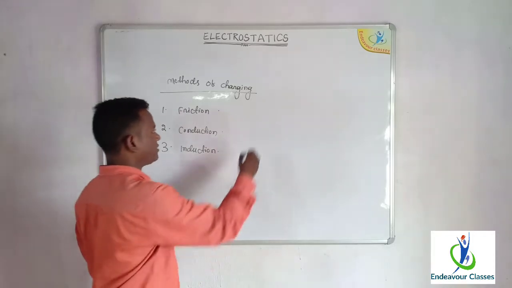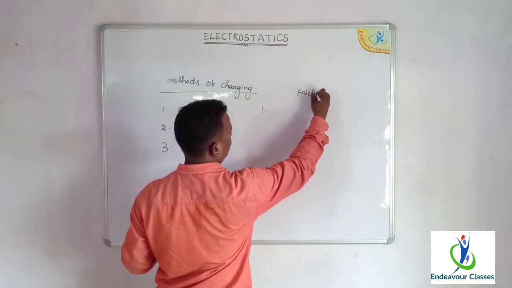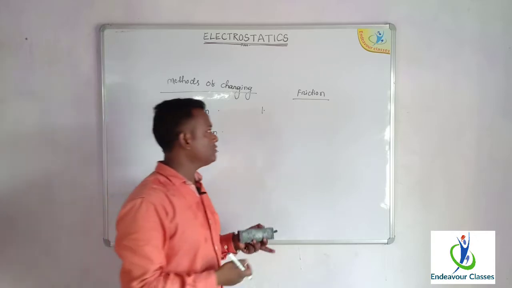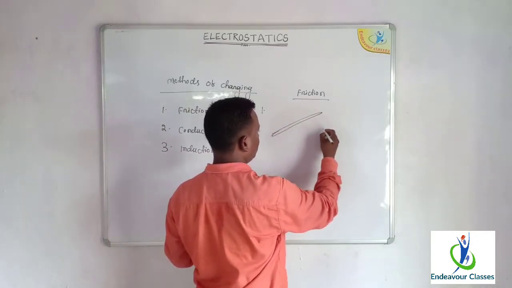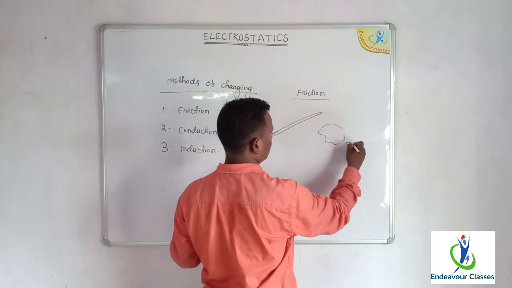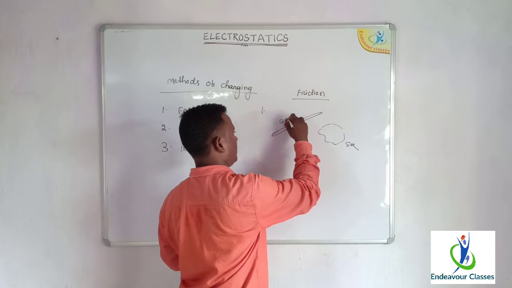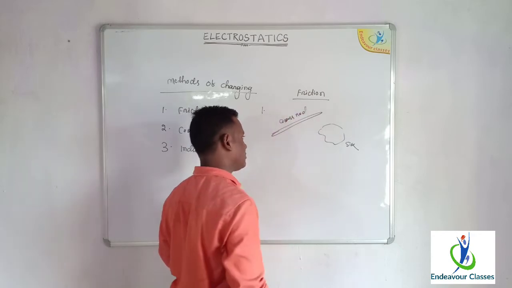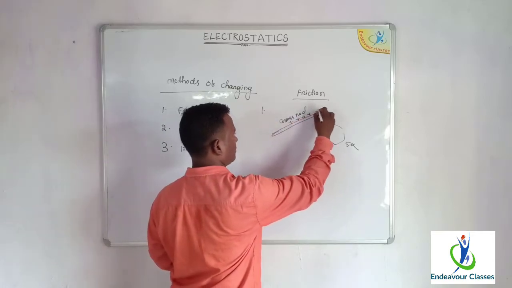So going into the details of the first method, that is charging by friction. You see, when a glass rod is rubbed with silk, after rubbing, the glass rod develops positive charges.